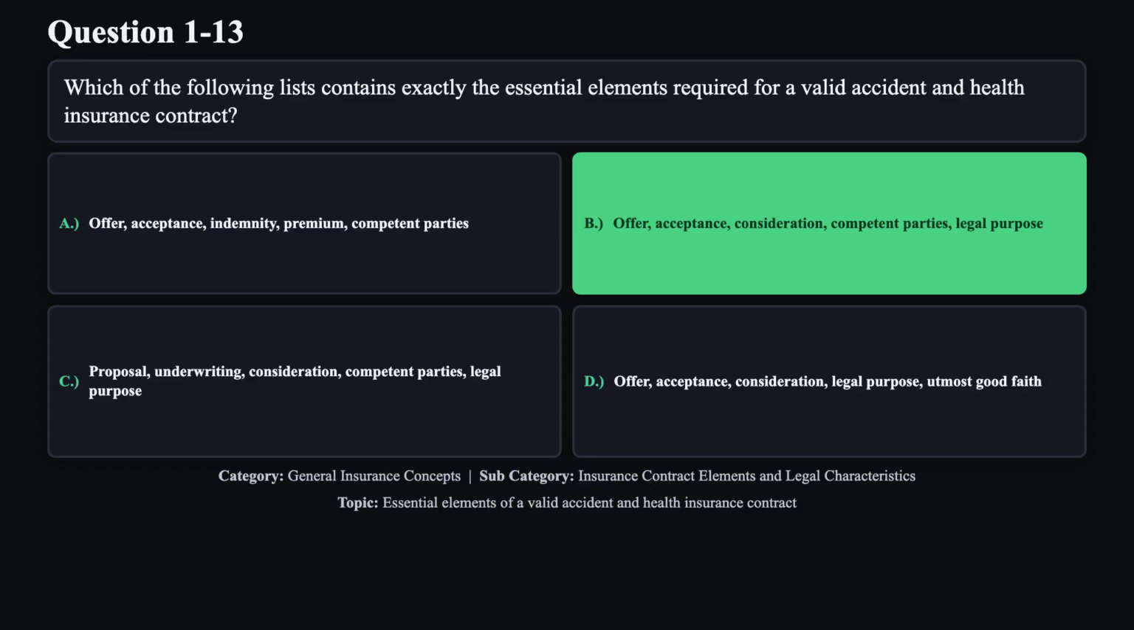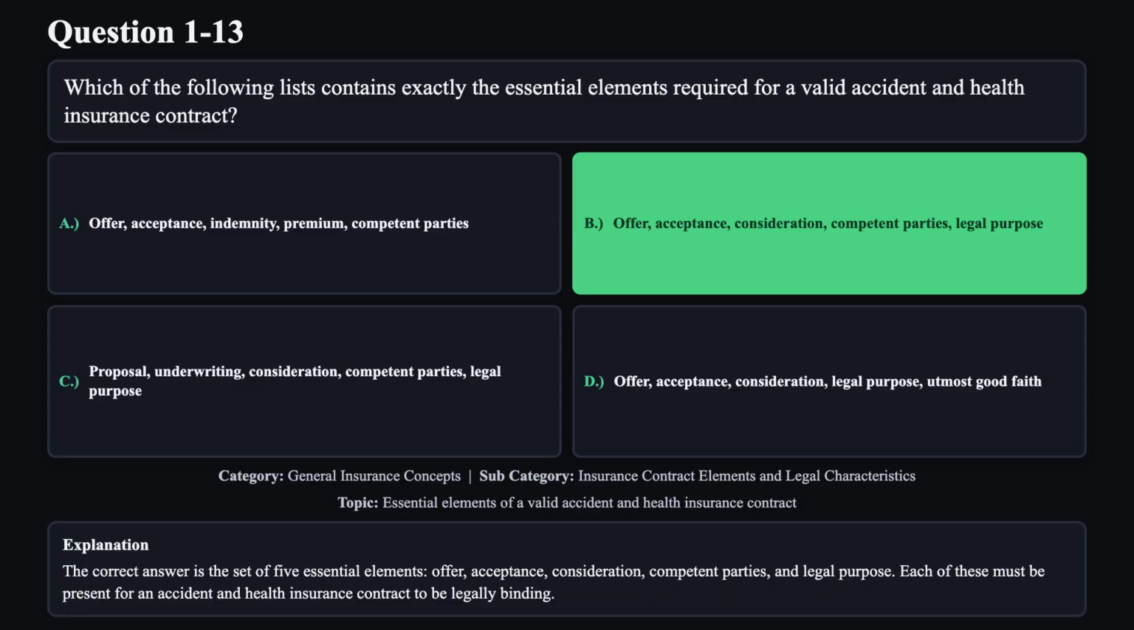The correct answer is B. The correct answer is the set of 5 essential elements: offer, acceptance, consideration, competent parties, and legal purpose. Each of these must be present for an accident and health insurance contract to be legally binding.